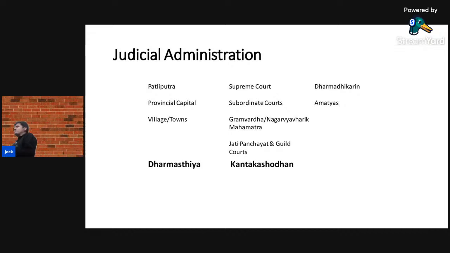These courts worked in both criminal matters and civil matters. The court which handled civil matters was the Dharmisthya, and the court which handled criminal matters was the Kantakshodam. So this was the judicial administration of the Mauryan Empire.